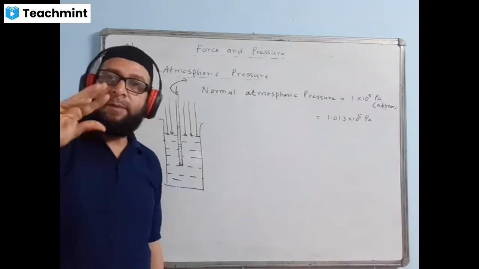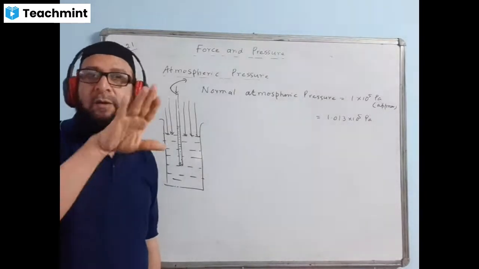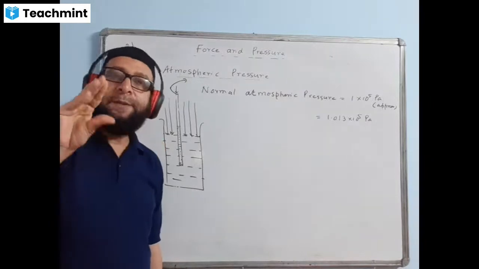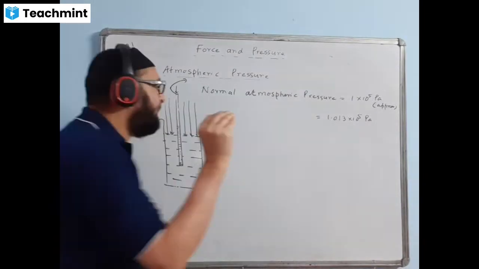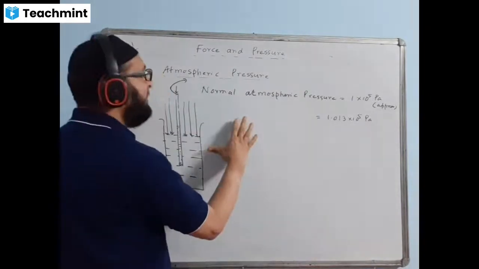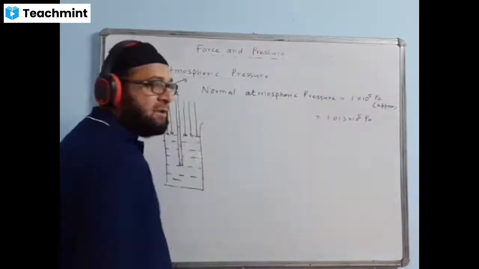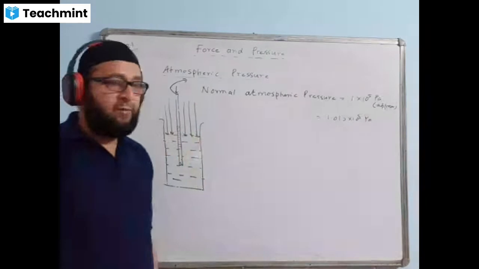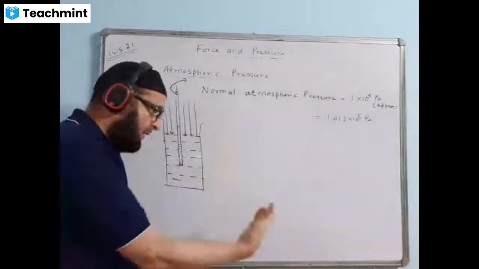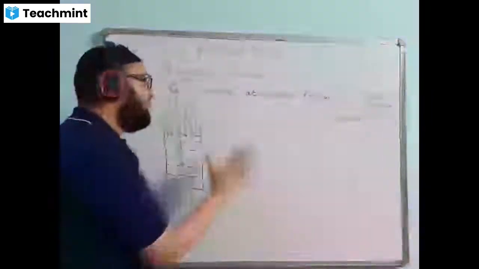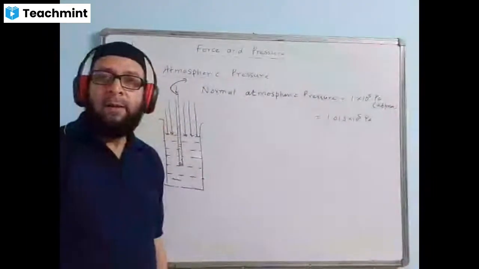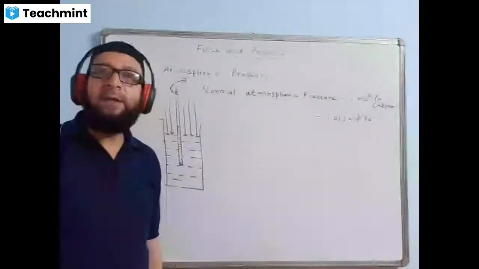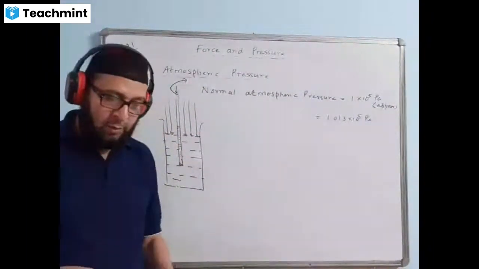A rubber sucker has a rubber at the back in the form of a bulb. You press the bulb, remove the air, bring it close to the wall and release it. Then due to atmospheric pressure, it remains stuck on the wall very tightly. It does not come out, and it can support a heavy load also because atmospheric pressure is very large.